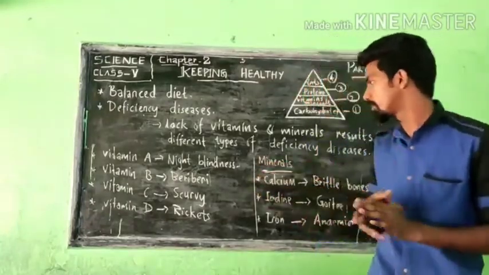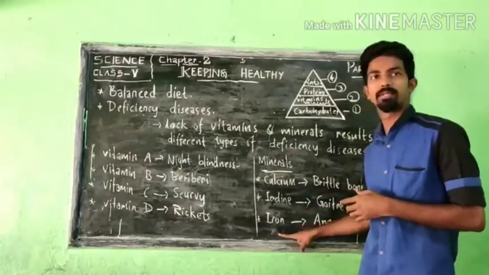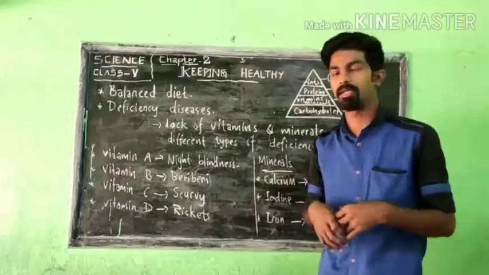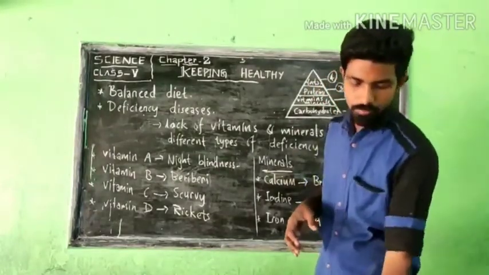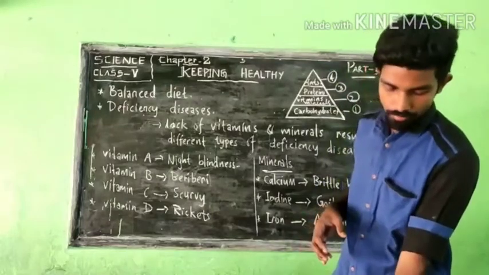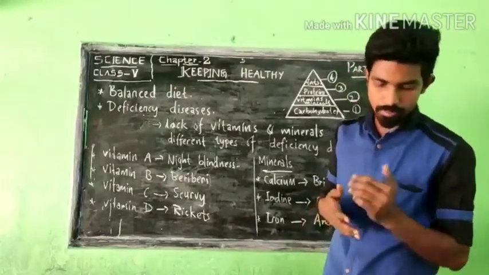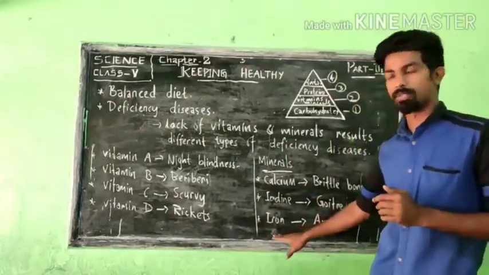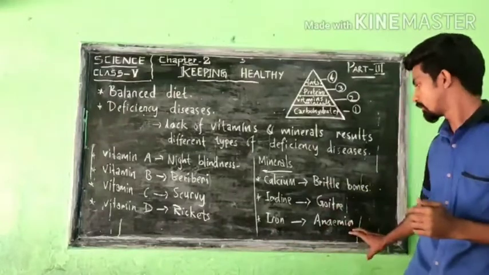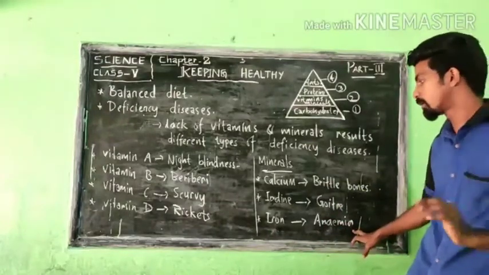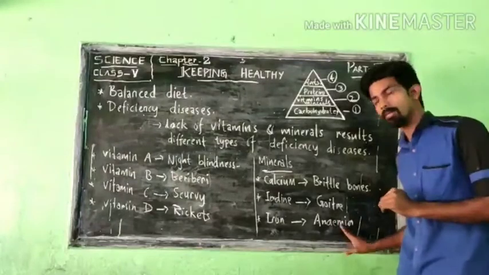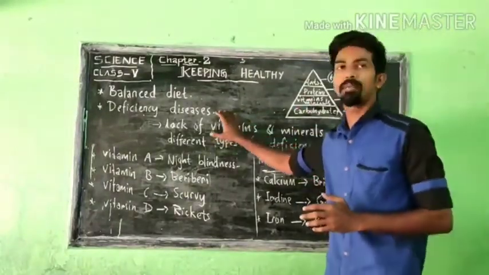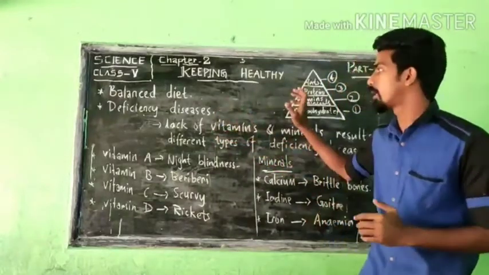Okay, so those are the symptoms our human body shows if it is not having enough iron. Some food we must take in our daily food pattern. Those foods contain a rich amount of iron: grapes, dates, bananas, peanuts, jaggery, meat, etc. If you take those types of food, you will not get the disease, that is anemia. So those are the different types of deficiency diseases we have studied.